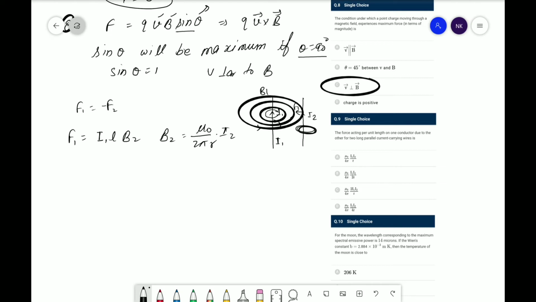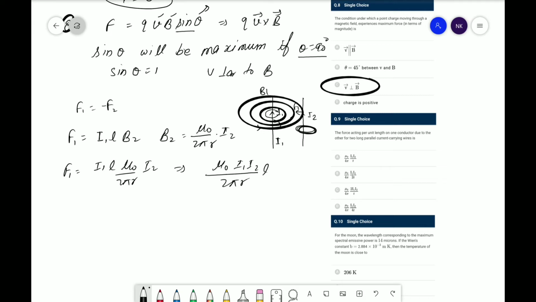Hence F1 will be equal to I1 L times mu naught upon 2 pi R times I2, or we can say mu naught I1 I2 upon 2 pi R into L.